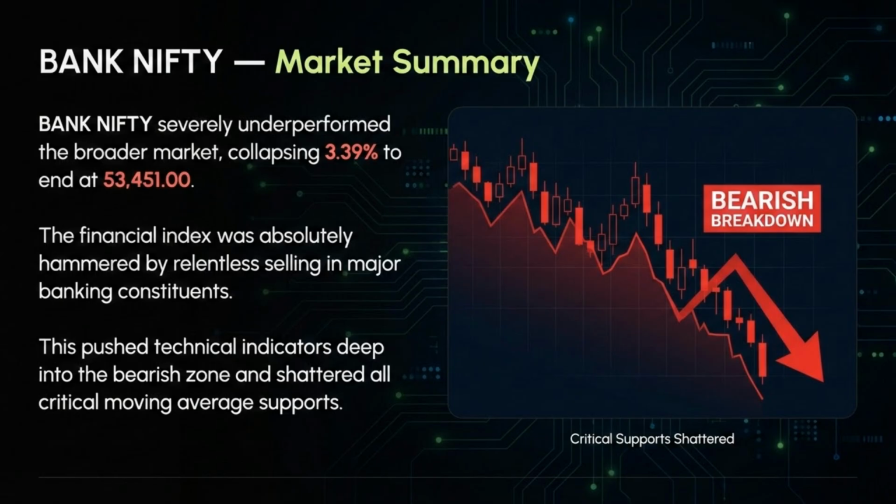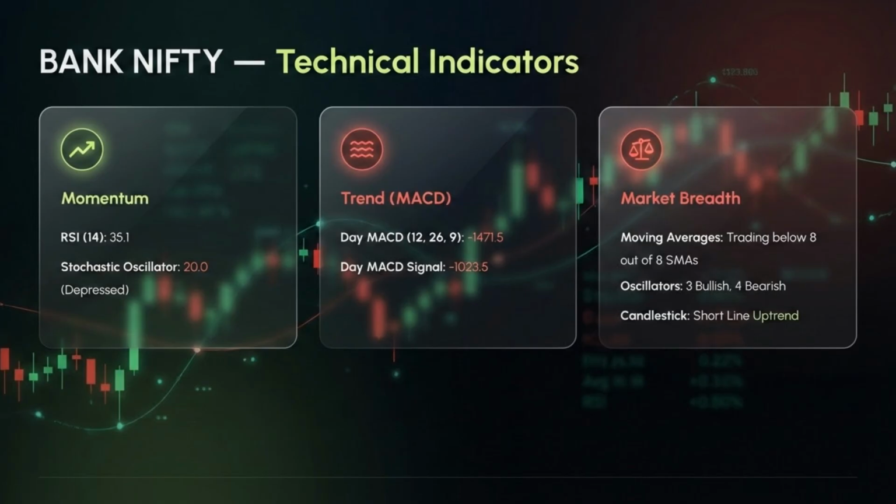The Bank Nifty severely underperformed, collapsing 3.39% to 53,451.00. The financial index was hammered by relentless selling, pushing technical indicators deep into the bearish zone and shattering all critical moving average supports. Bank Nifty technical indicators show momentum is depressed, with the stochastic oscillator at 20.0. The MACD trend is deeply negative at minus 1,471.5. Market breadth is bearish, with moving averages below 8 out of 8 SMAs and a dominance of bearish oscillators.